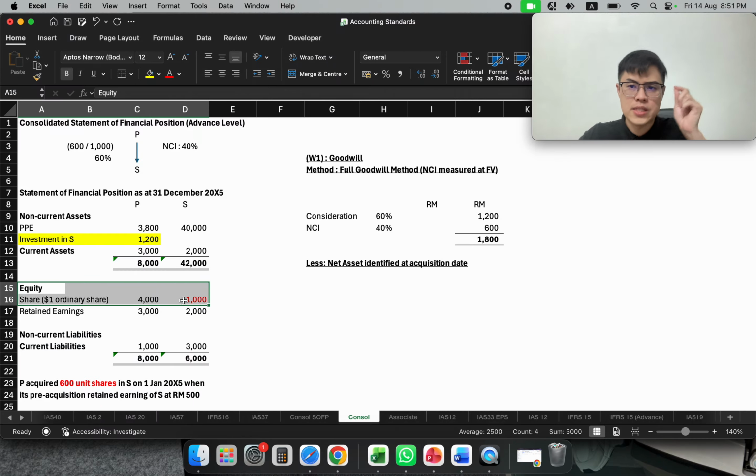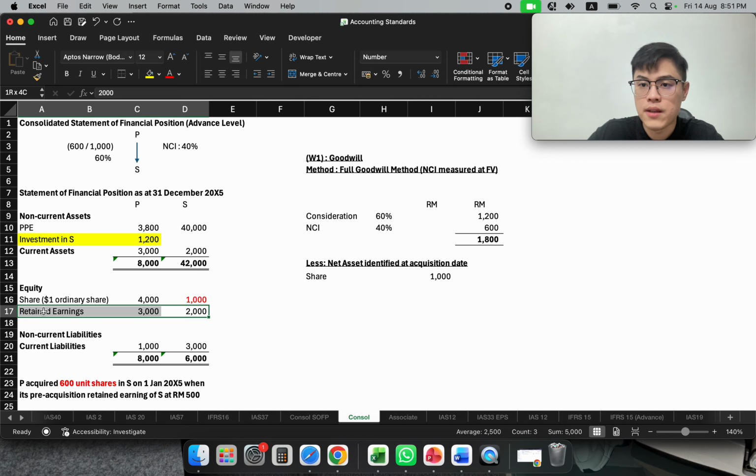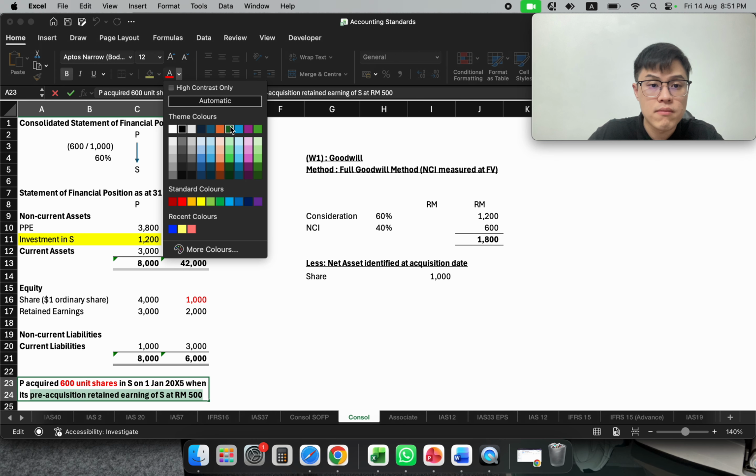So on the acquisition date, you should take your shares at the acquisition date, which is 1,000. And do remember, don't use 2,000, because this is post-acquisition retained earning. You acquired on 1st January, and on 1st January, they told you that the pre-acquisition retained earning is 500.